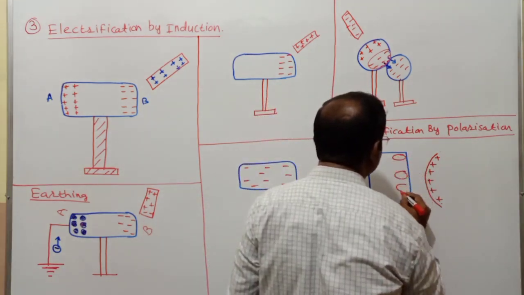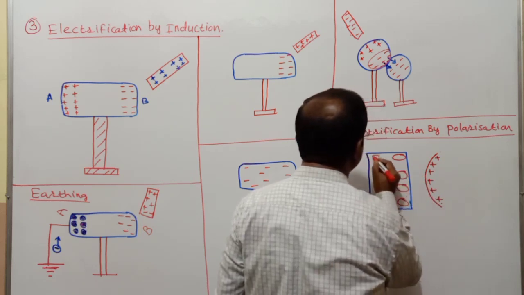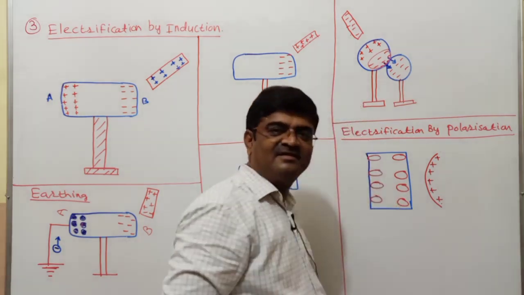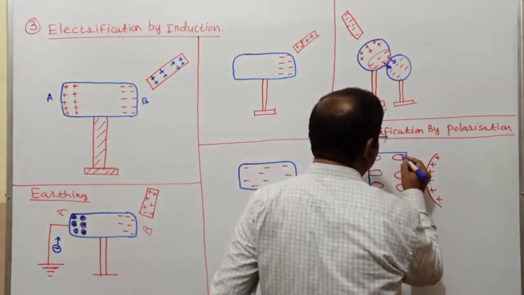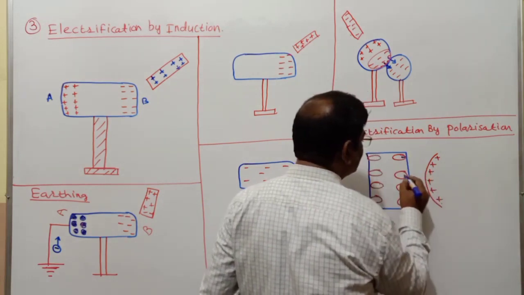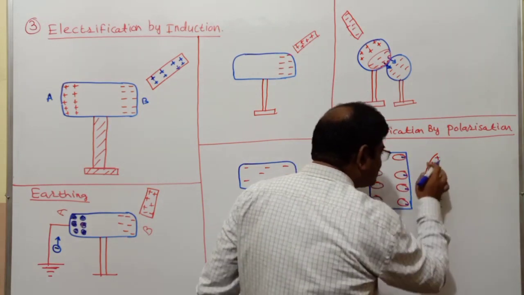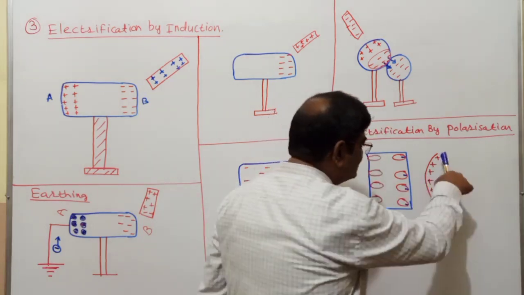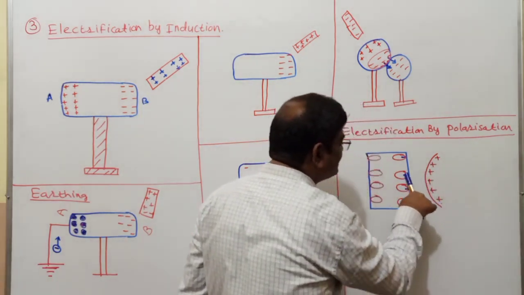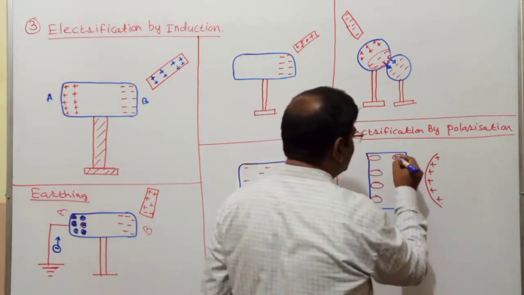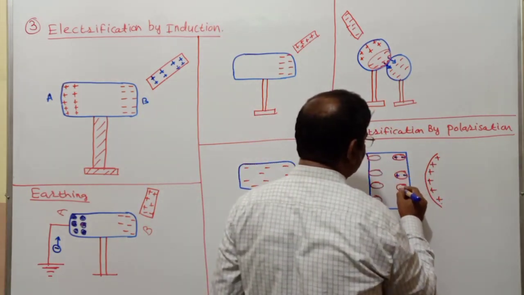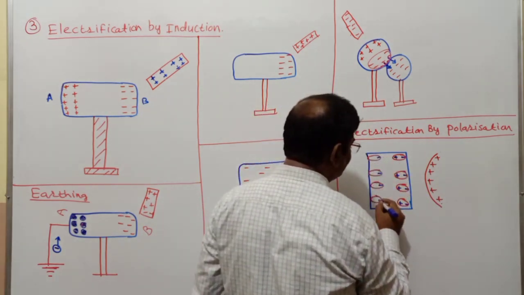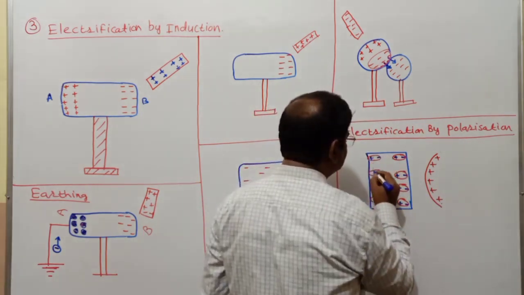A few of them I will show here. These are the molecules I am trying to show. In this molecule, the negatively charged center will face this positively charged body because of attraction. Had this been negative, I would have had the positive charge center here. I have the positive charge center farther, and I will have a negative charge center here.